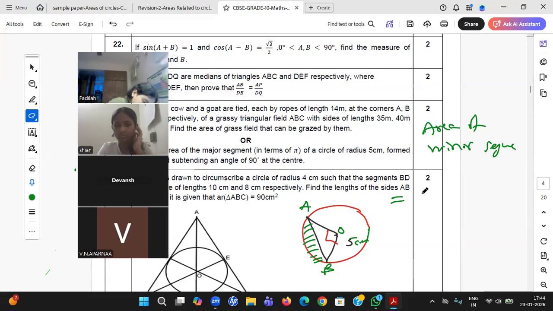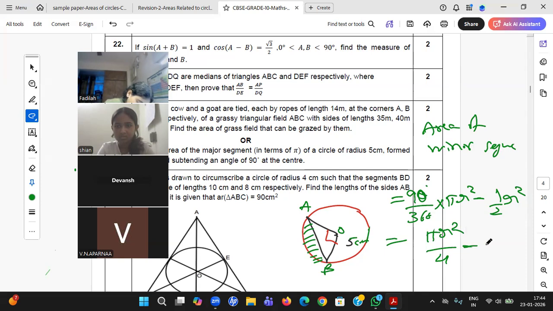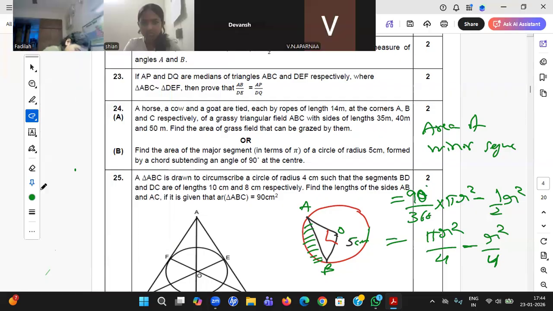Okay, so we need the area of the quadrant minus the area of the triangle. Which triangle is this? It's a right angle triangle. So theta by 360 into pi r square minus half r square. What is theta? 90. That's all. So pi r square by 4 minus r square by 4. This will be the small area.